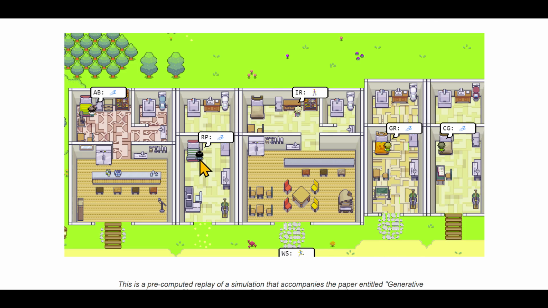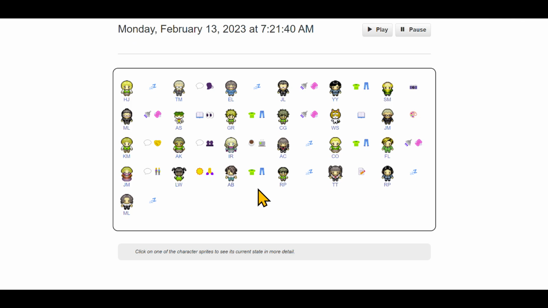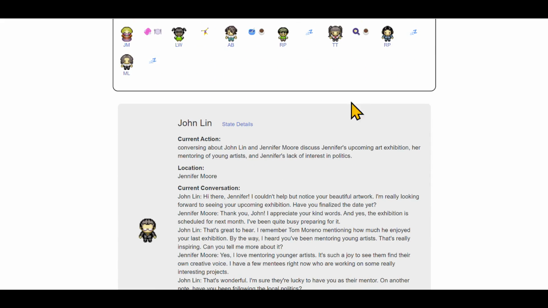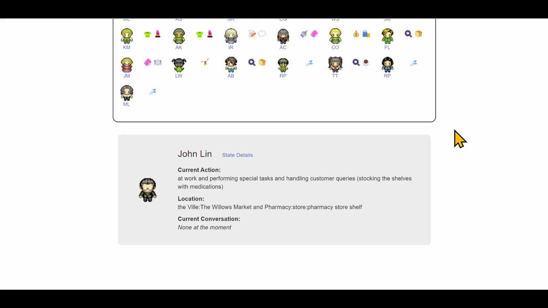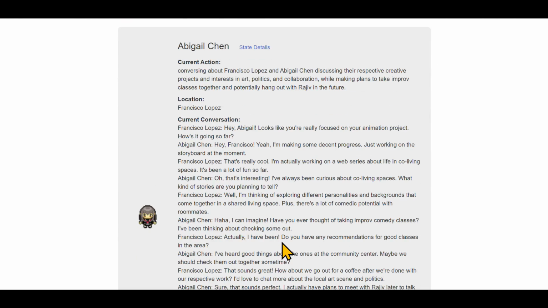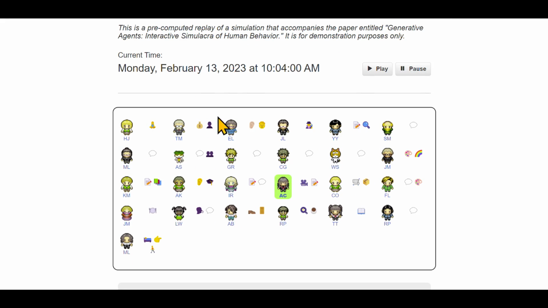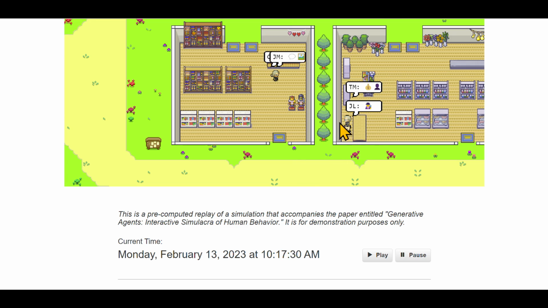You can actually watch the simulation yourself, click on characters and see what they're doing, see what the conversations are. I'll leave the link down in the show notes. Here's all of them running around. By default, they have these little emojis where they're saying like bagel and donut or whatever, but underneath this, there's full text that's happening. If they're talking to somebody, full conversations are happening. If you click on them, you sometimes are able to see the conversation. Here's a conversation, for example, that is happening right now between this person and Francisco Lopez, I believe. So each of these interactions is played out.